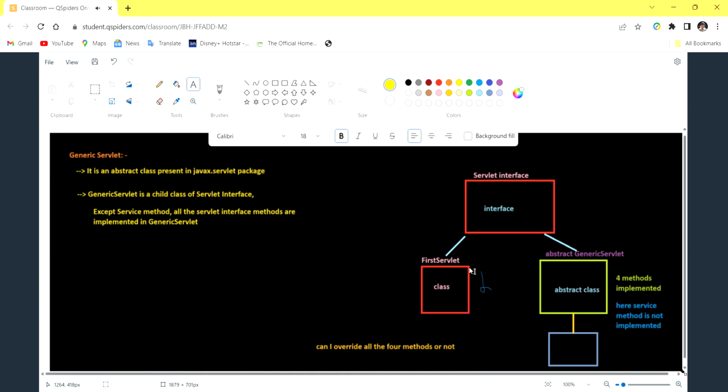Till now we have implemented the servlet interface, but from now onwards we are going to extend generic servlet. And you should know one more point: generic servlet will accept all types of requests. It will accept FTP requests, TCP requests, all types of requests.